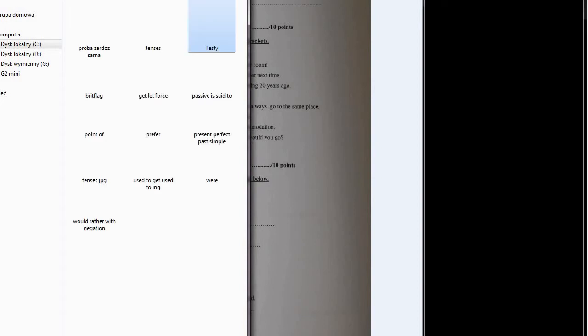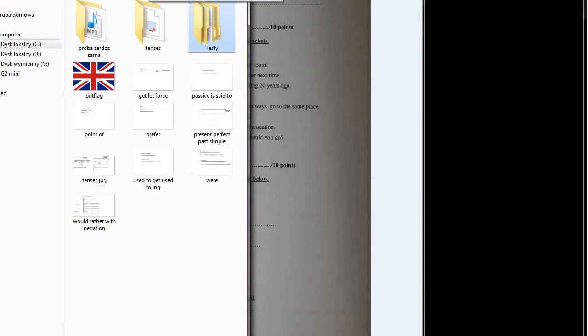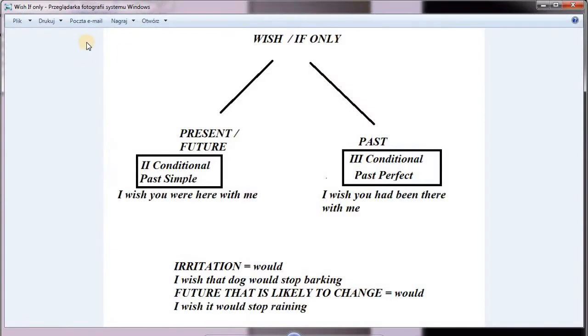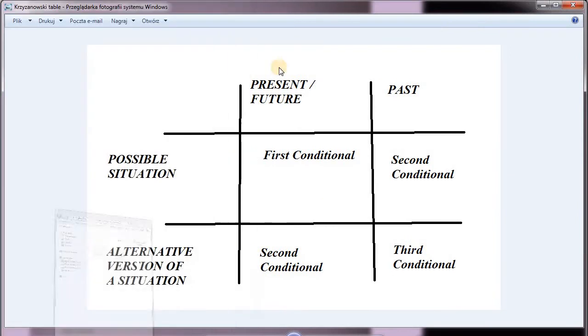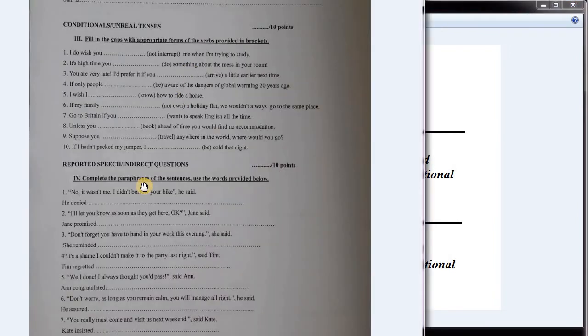We are back with exercise 3.1. I do wish you me when I'm trying to study. Okay, so before we even start discussing this in earnest, I would like to maybe open one of our useful wish tables. There you go. And we might use it in the future. Maybe we can also open this one. The tenses table might also be useful. Okay.